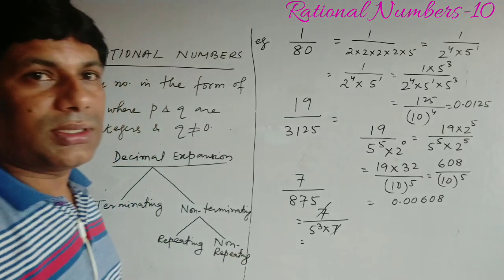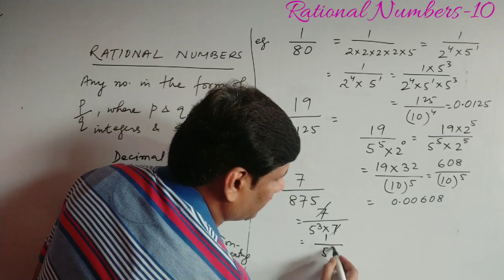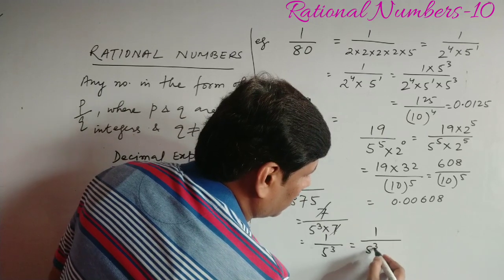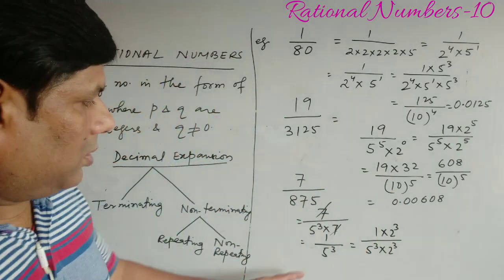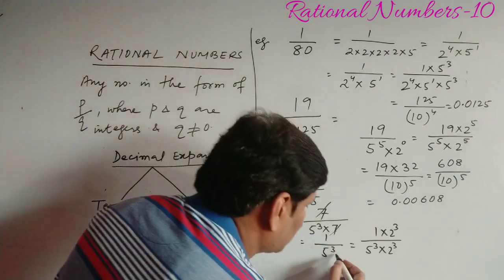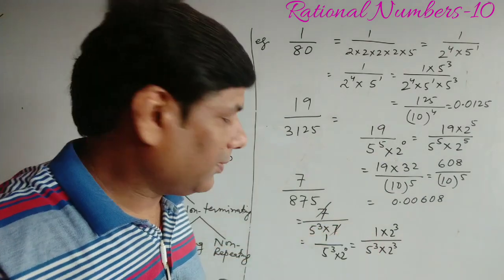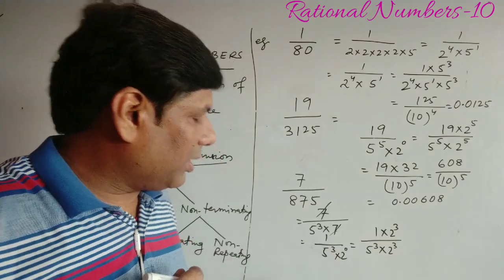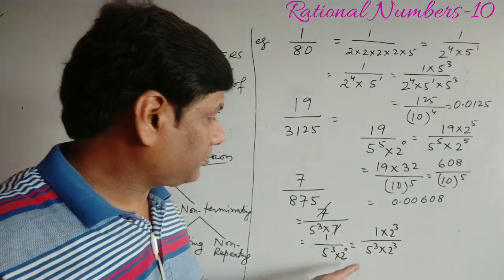Here it is now terminating, that is 5 to the power 1 by 5 to the power 3. So it can be written as 1 by 5 to the power 3. It is terminating because in the denominator it is only 5. So it can be written in this form, 2 to the power 0 into 5 to the power 3; anything to the power 0 is 1. So it is in the form of 2 to the power m into 5 to the power n. So it is terminating. After how many decimal places will it terminate? After 3 decimal places it will terminate.